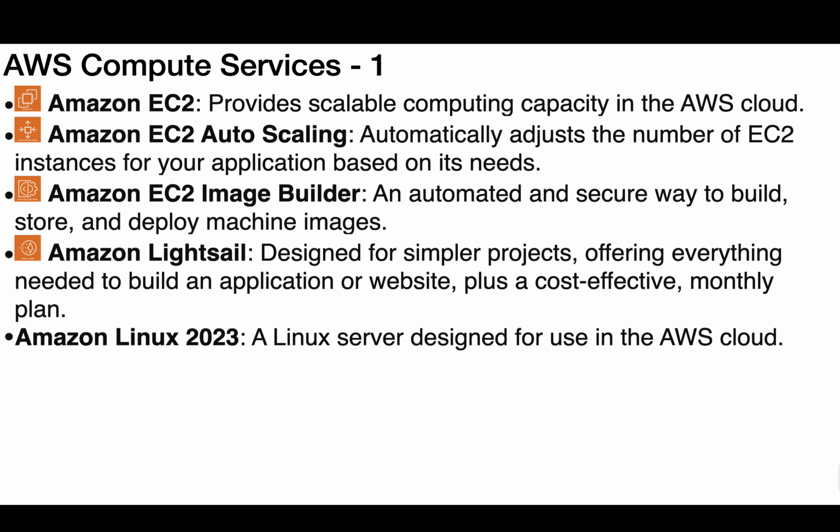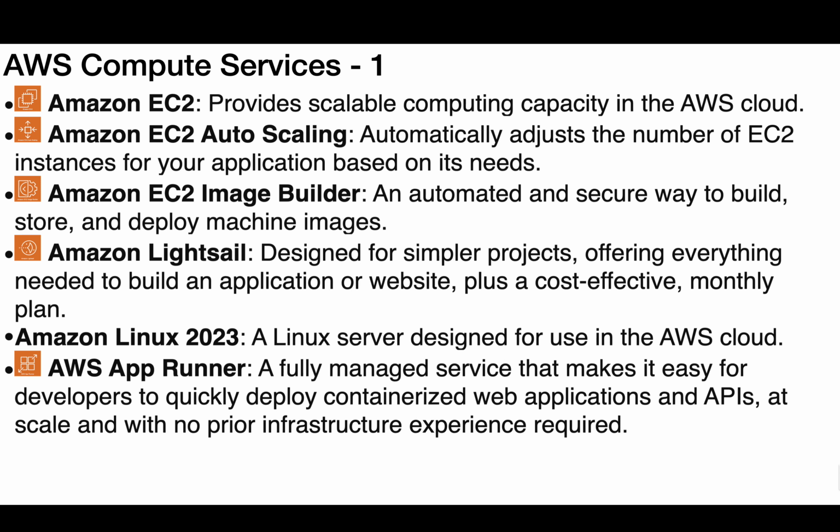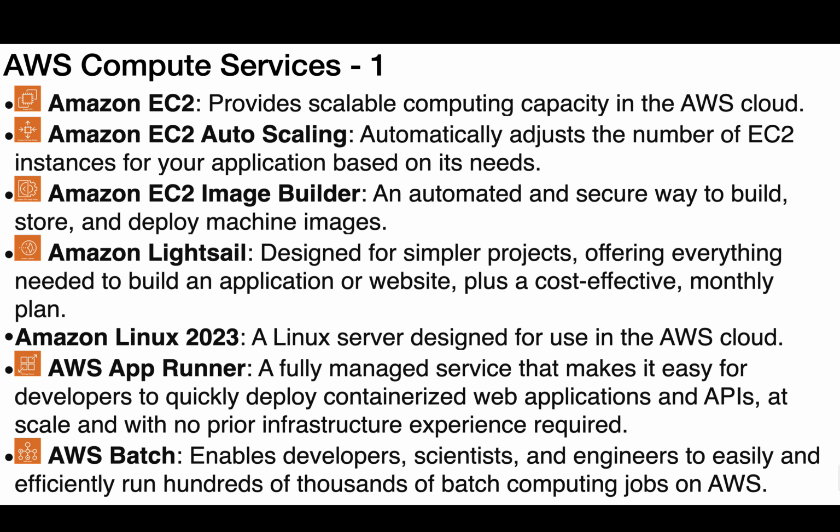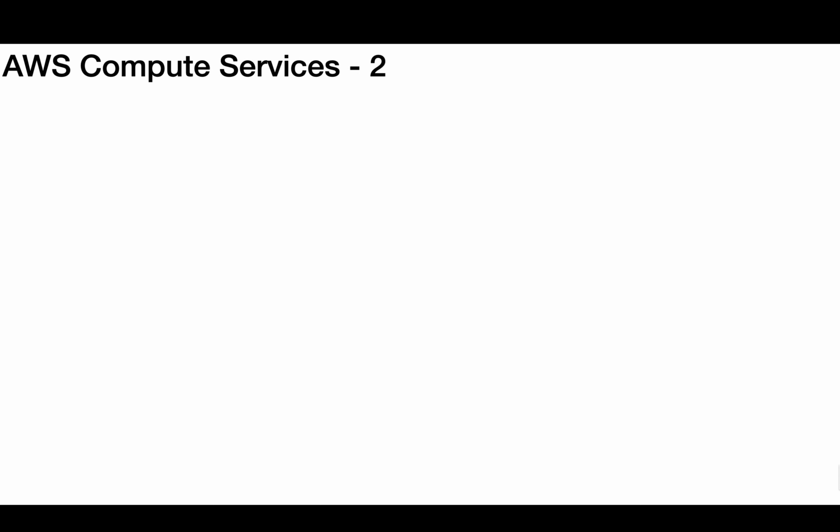Amazon Linux 2023, a Linux server designed for use in the AWS cloud. AWS App Runner, a fully managed service that makes it easy for developers to quickly deploy containerized web applications and APIs, at scale and with no prior infrastructure experience required. AWS Batch enables developers, scientists, and engineers to easily and efficiently run hundreds of thousands of batch computing jobs on AWS.